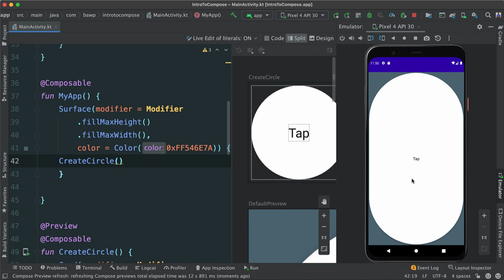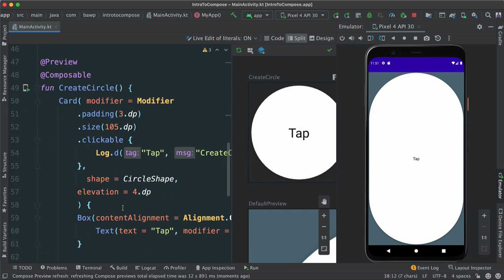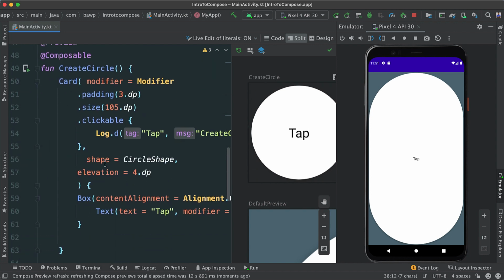We'll fix that. So what's happening here is that in my app we have a surface and we are saying fill max height and fill max width. So the circle now is taking up the entire space because there's nothing else inside of this surface. We'll fix that. But nonetheless, you can see now that there is a distinction between the background and the button because we added that elevation here.